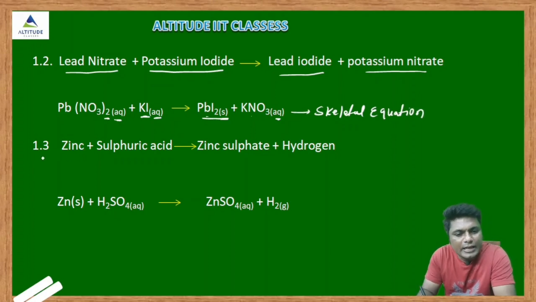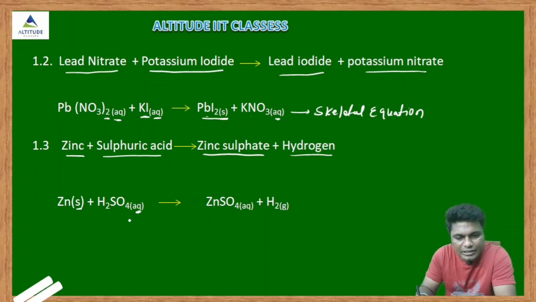Now take activity 1.3, that is what? Zinc and sulfuric acid. You are getting what? Zinc sulfate and hydrogen gas. So we will represent it in the symbolic form. See, zinc is what? Solid, S. H2SO4 in aqueous medium, that is what? Aqueous. And what? Zinc sulfate you are getting. Zinc sulfate is what? Aqueous medium. And what? H2 gas. Gas is evolved out.